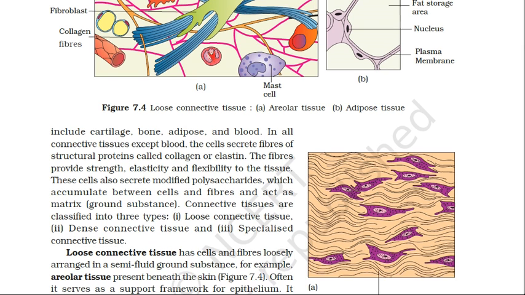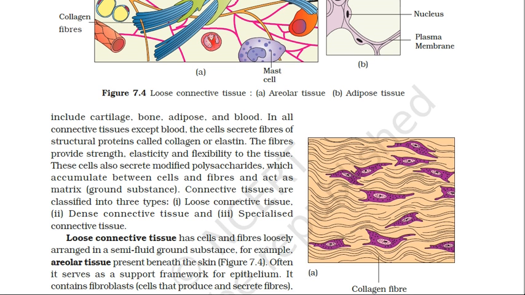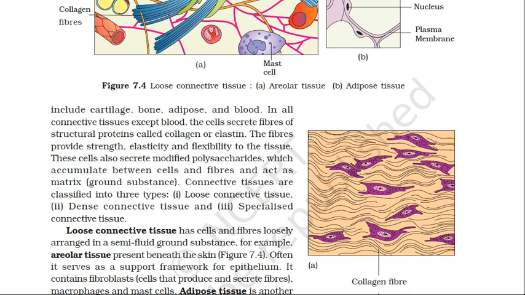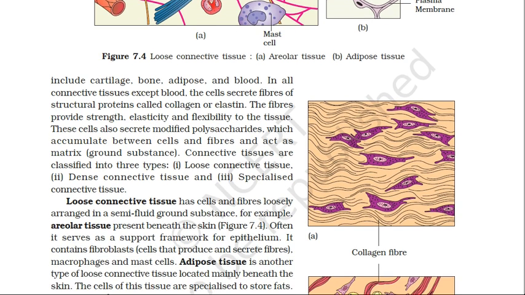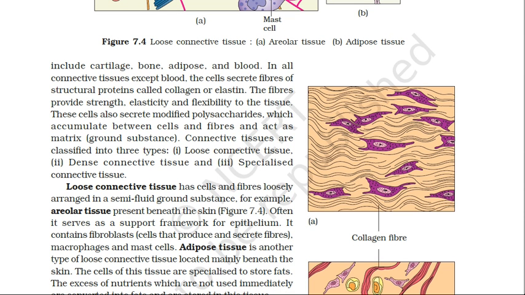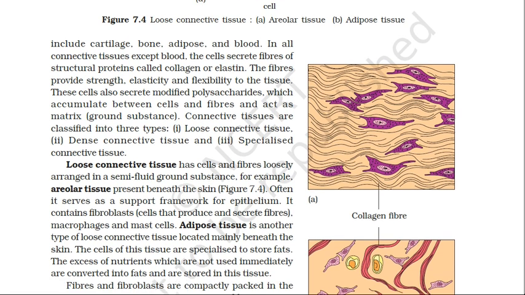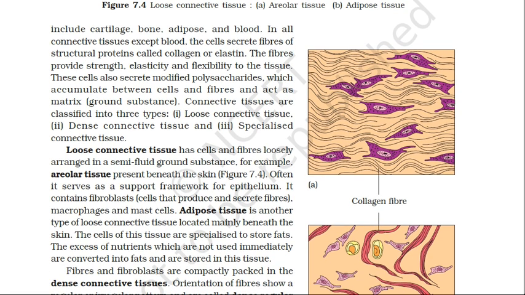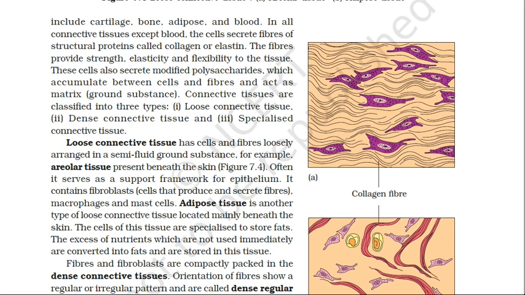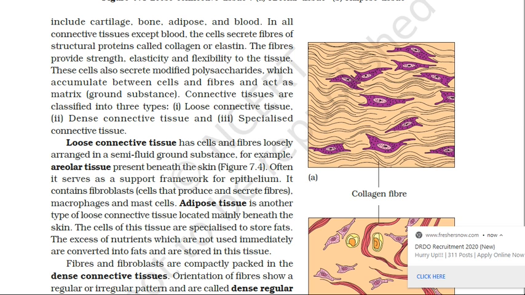Now we move on to the next tissue, that is the dense connective tissue. This dense connective tissue contains fibers and fibroblasts, but they are compactly arranged. In the dense connective tissue, the fibers and the fibroblasts are compactly arranged. And dense connective tissue is also of two types: dense regular tissue and dense irregular tissue.